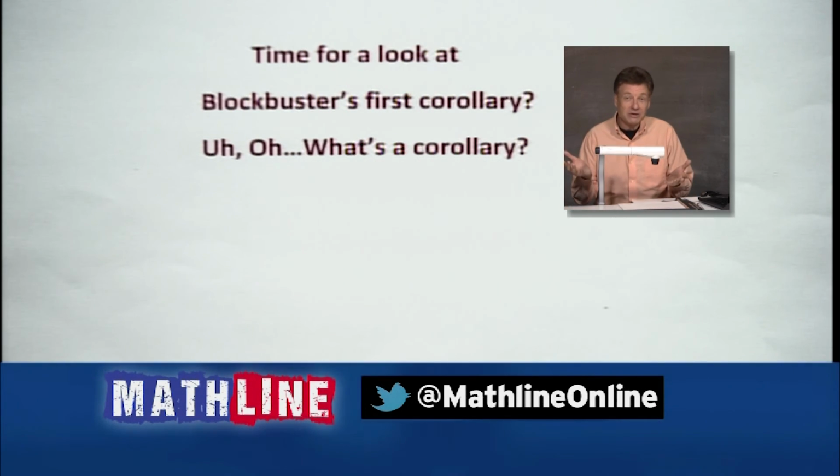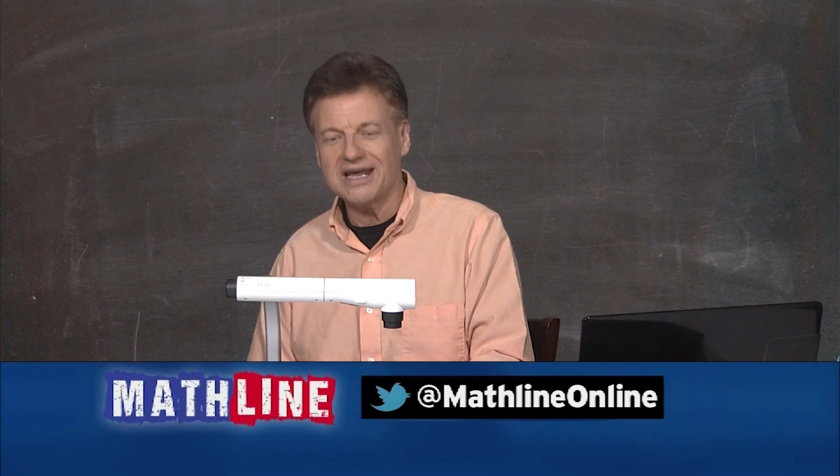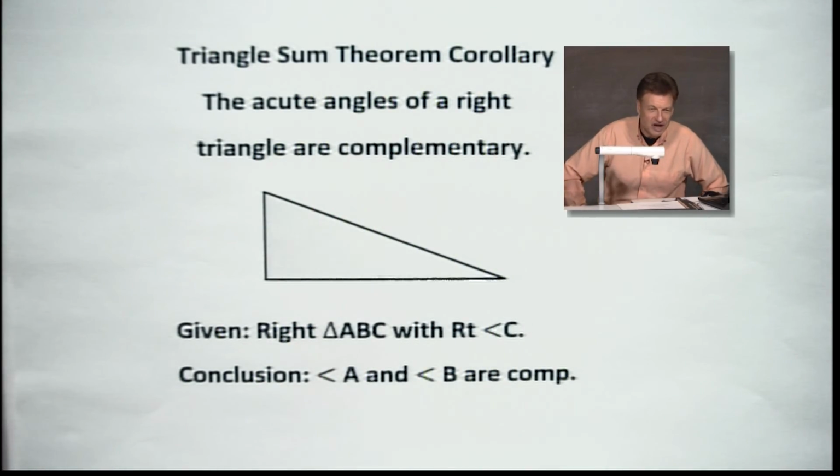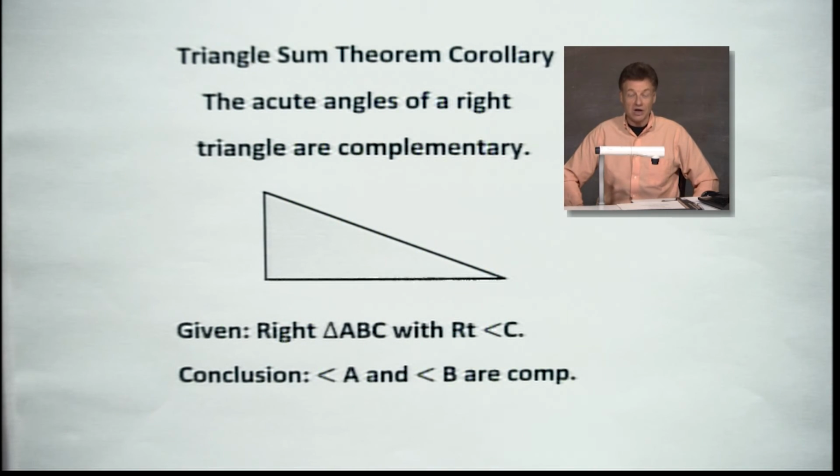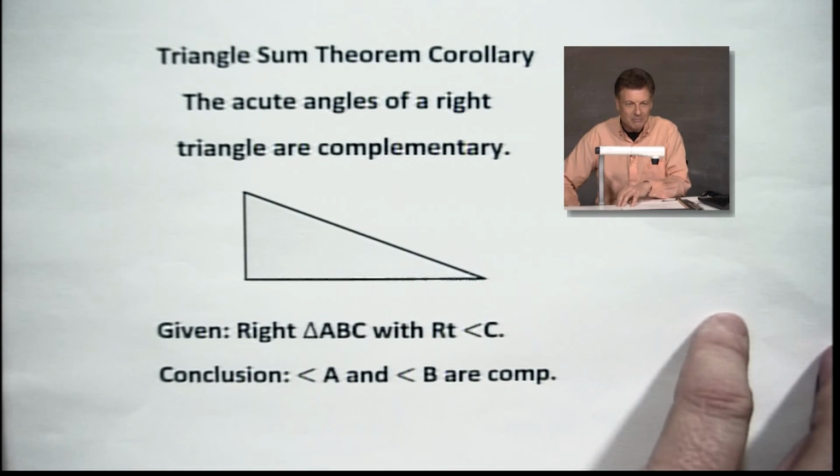So now that I've babbled and babbled a little bit, let's take a look at what we're talking about, all right? First things first, we do have a corollary. We're going to look at what I like to call the first Triangle Sum Theorem corollary. Big theorem, remember, that big old blockbuster theorem that we've had. And the corollary states the acute angles of a right triangle are complementary.